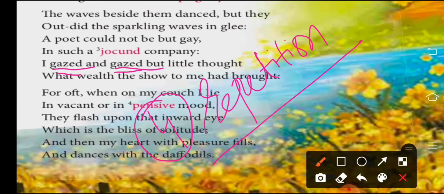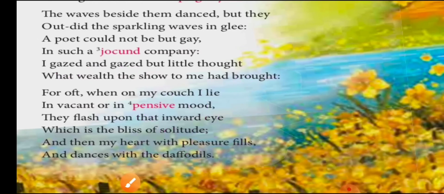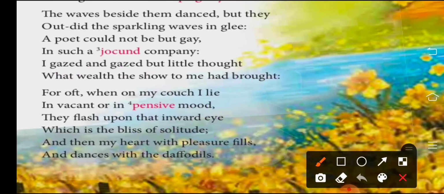What wealth the show to me had brought. So here he is saying that because they were giving him charm, that's why he was watching them, right? At the time, he did not think much about the wealth. What is wealth? Paisa, dhan daulat, richness, right? So at that time, he did not think much about the wealth that the flowers had brought to him. But he realized that it is here, what is wealth giving here? It is giving him a lot of happiness.